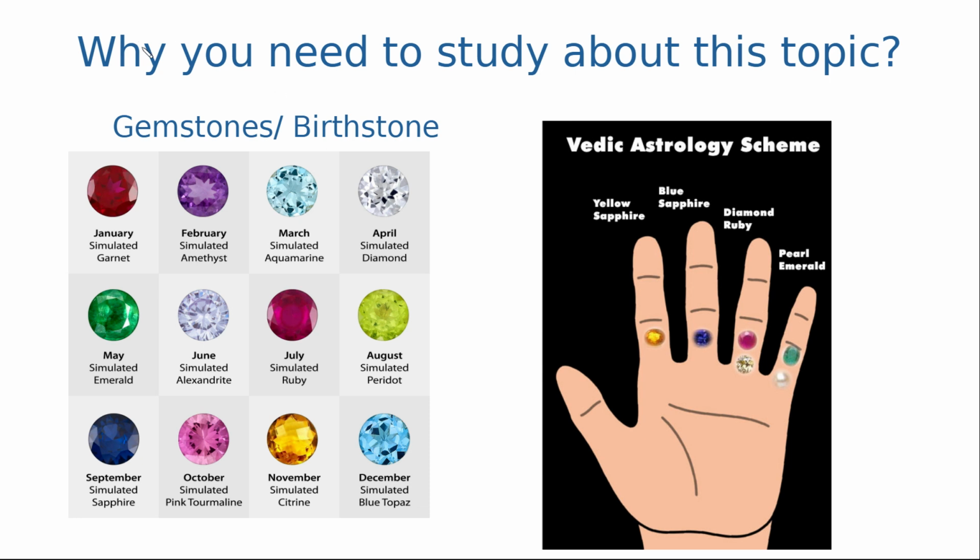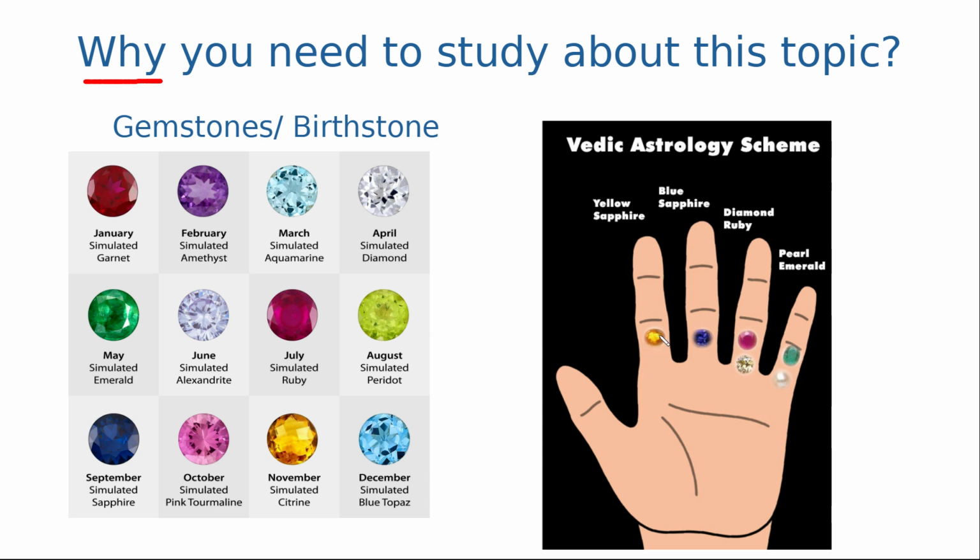We should also know why we need to know about this topic. If we are studying a topic, it is also important to know why we need it. Are you familiar with these gemstones? There are various precious gemstones with different colors.